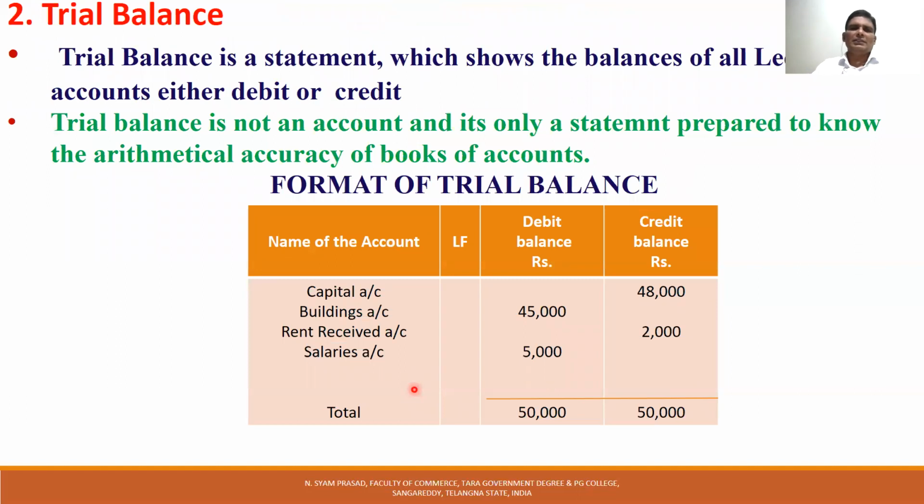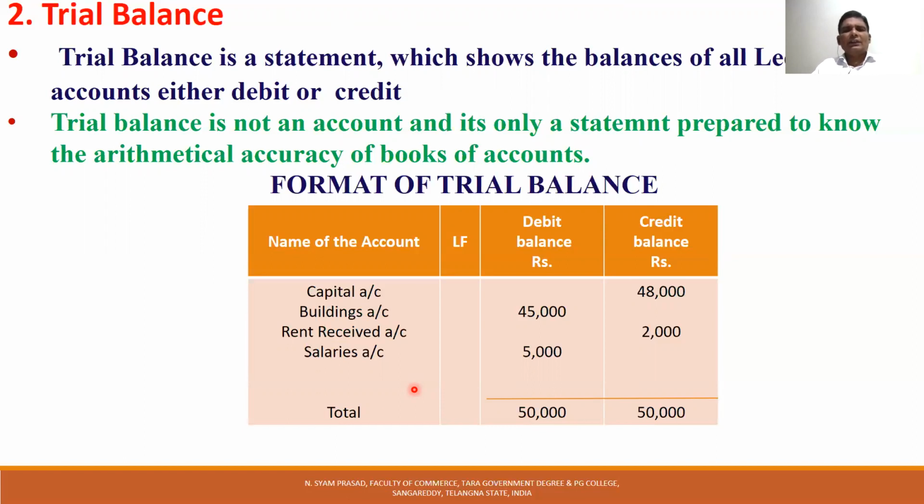Next, what is trial balance? Trial balance is not an account. It is a statement which shows the balance of all ledger accounts, either debit or credit. First, all the transactions are recorded in the journal. After journal postings are over, we have to post the journal entries into ledger accounts. For all the ledger accounts, after balancing, their balances are carried forward to the trial balance. Trial balance is a statement prepared to know the arithmetical accuracy of books of account.